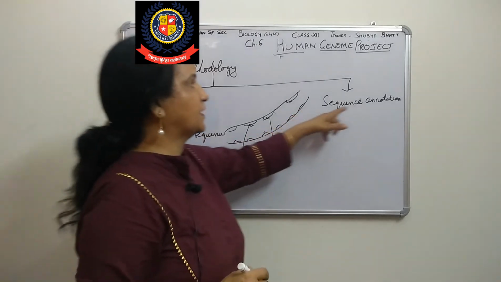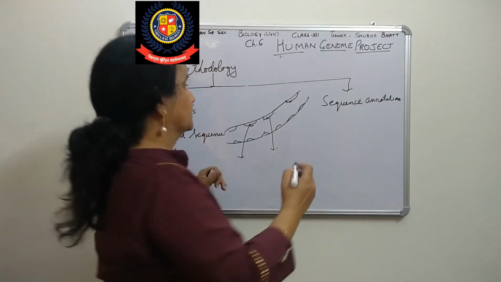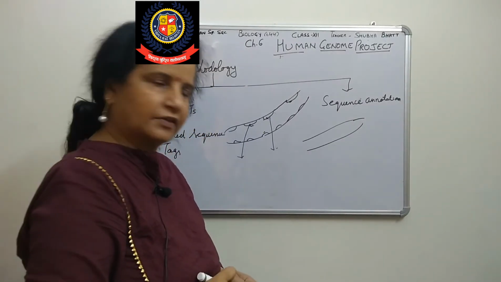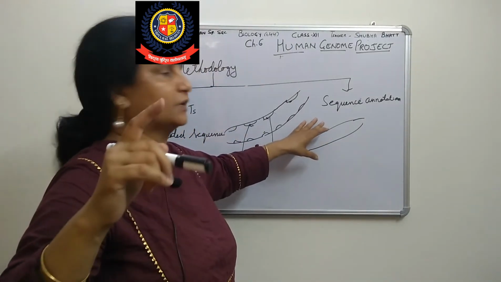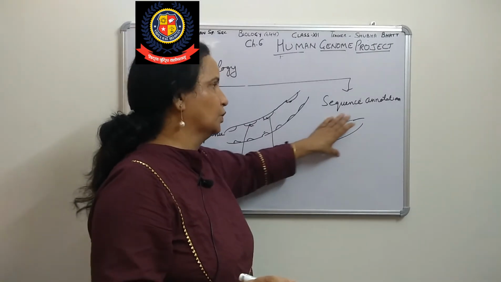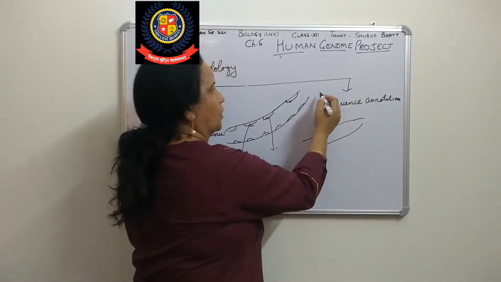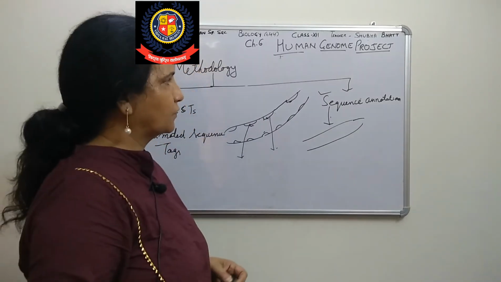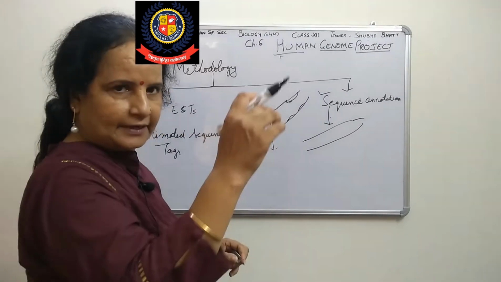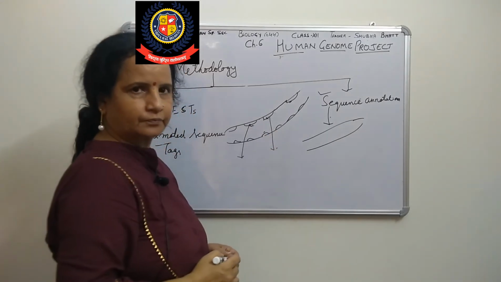The second is sequence annotation. Here, what are we doing? We take the whole DNA and sequence it. We are not taking care whether it is useful or useless, but we are taking the whole. Everyone favors this method, sequence annotation. The other one is also used, but there we are tagging: first we mark which one it should be, then we do the function.